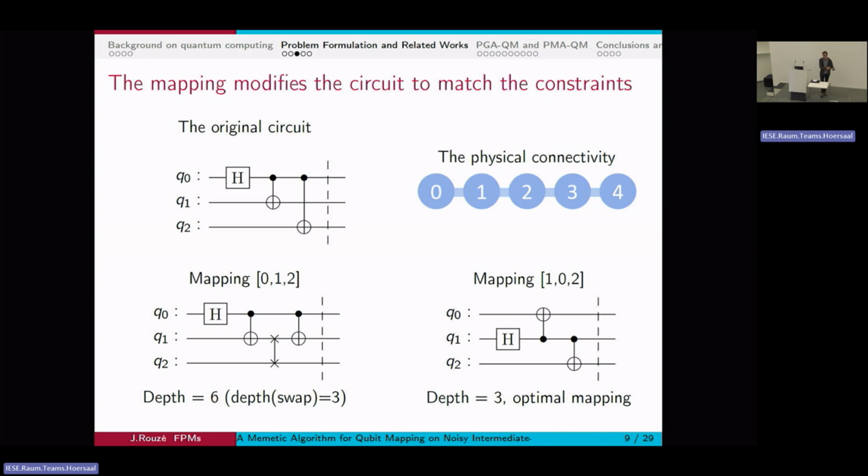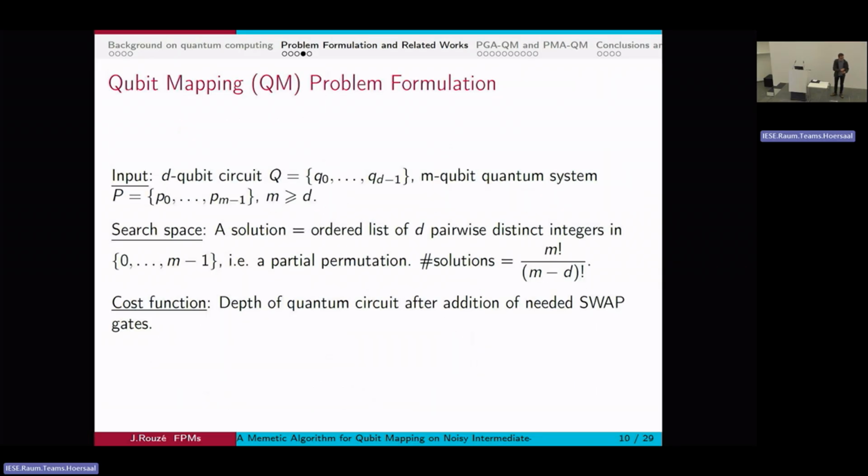because it limits the time they have to decohere, so they will remain coherent. And we also apply fewer gates, which limits the possibility of errors happening in the circuit. And therefore, we can see on this little example that there is a mapping choice that is better than another. And we'll try to make this automatic in the rest of the presentation.